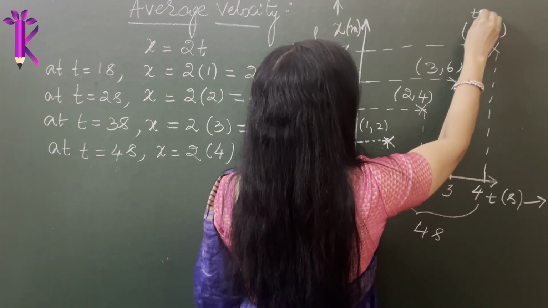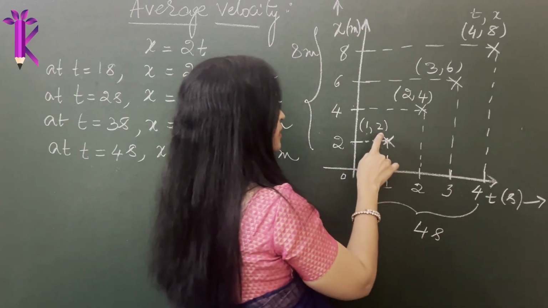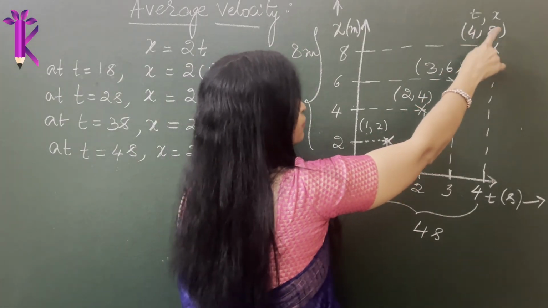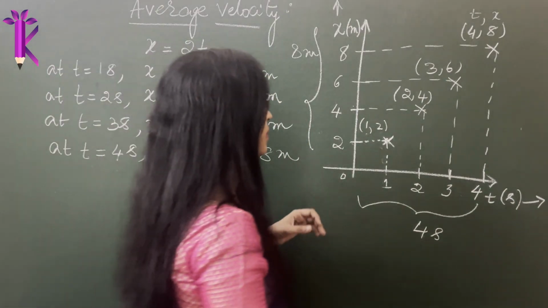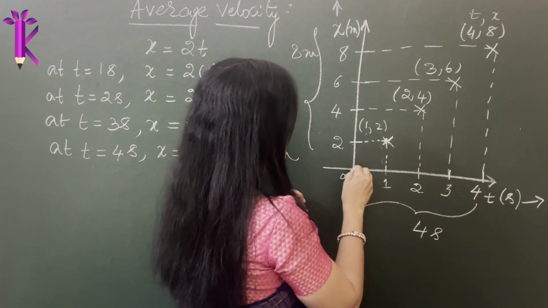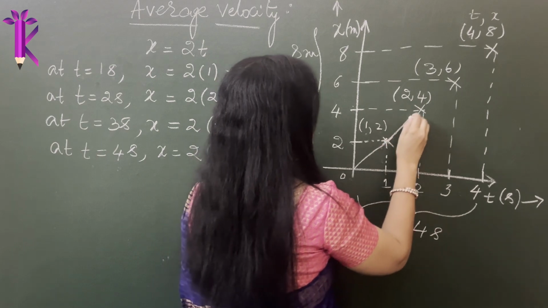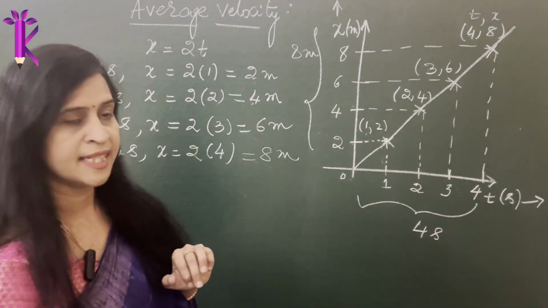So this is t and this is x, right? You can call them t1, x1, t2, x2, t3, x3, and t4, x4. So those are the four different times that you are measuring. Now let's join these points. At t equal to 0, x will be 0 if you substitute. So it is basically a straight line, right?